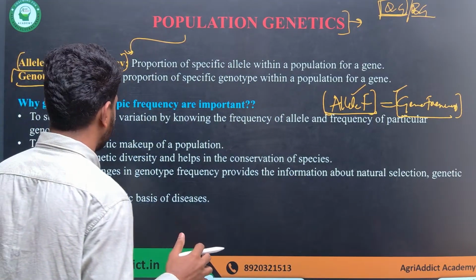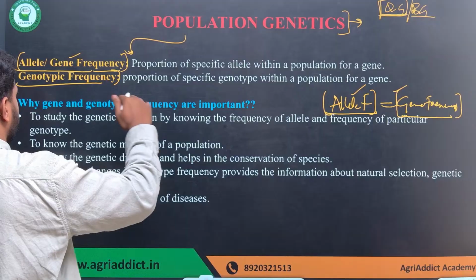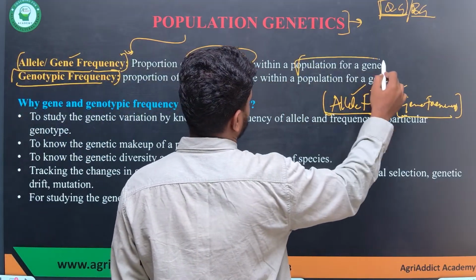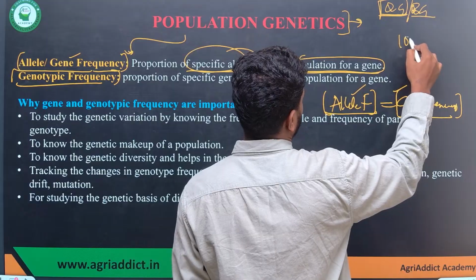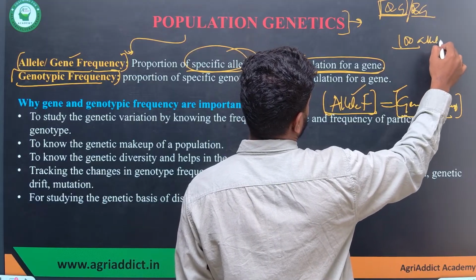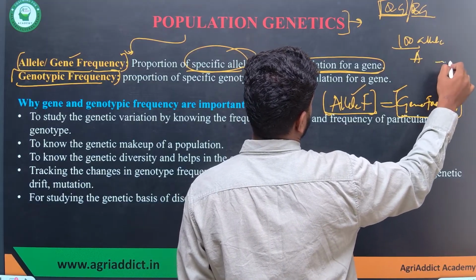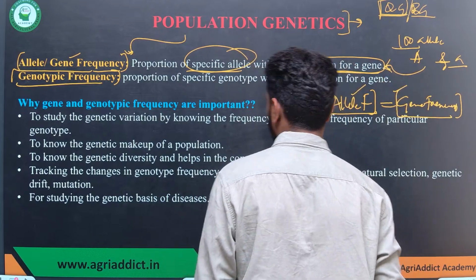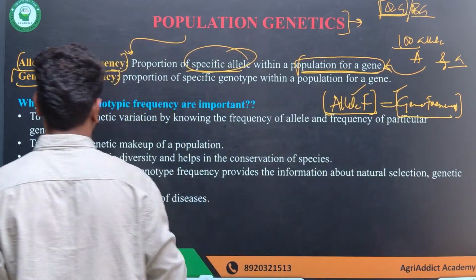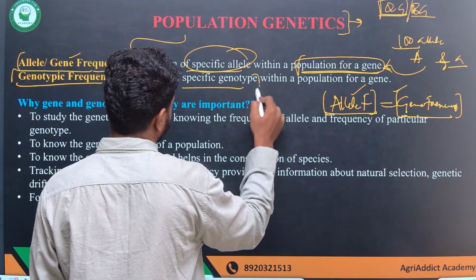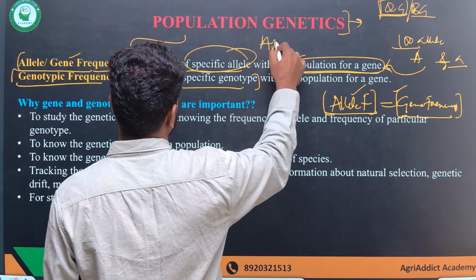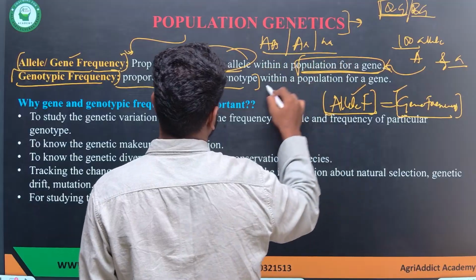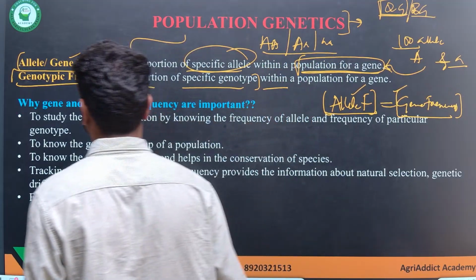First of all, what is allelic or gene frequency? It is the proportion of a specific allele within the population. That means if there are a total of 100 alleles, what proportion is capital A and what proportion is small a, that is what the allelic frequency means. And what is genotypic frequency? Same, the proportion of specific genotypes, like capital A capital A, capital A small a, small a small a, within the population, is called genotypic frequency.